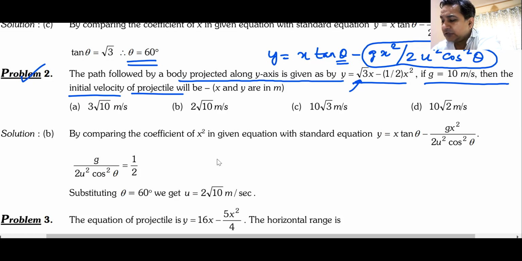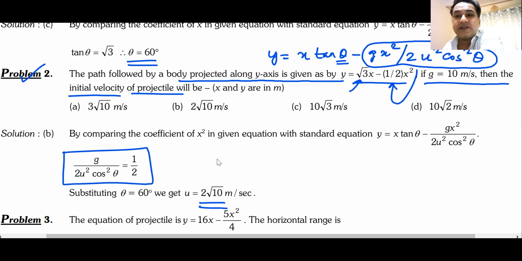Root over 40 is correct. 2 times root over 10 is the answer. So you compare this entire term with this term. G by 2 times u squared cos squared theta has been compared to half. G's value is 10. You put the values in, and you get the answer: 2 times root over 10. Do we understand this? Can I have some raised hands? Great.